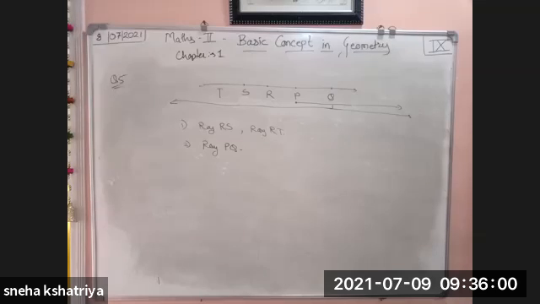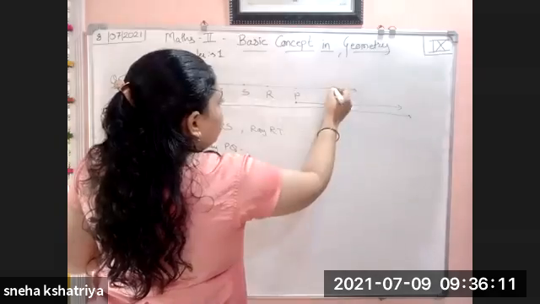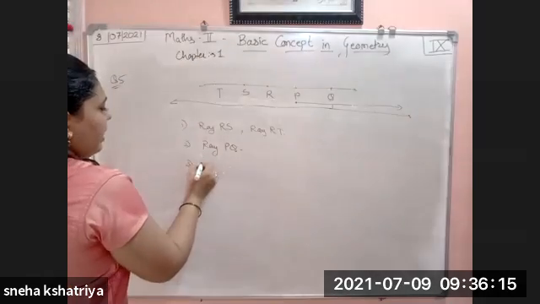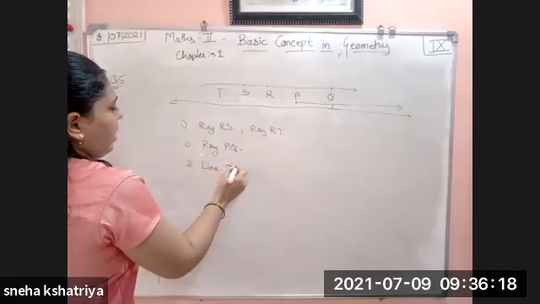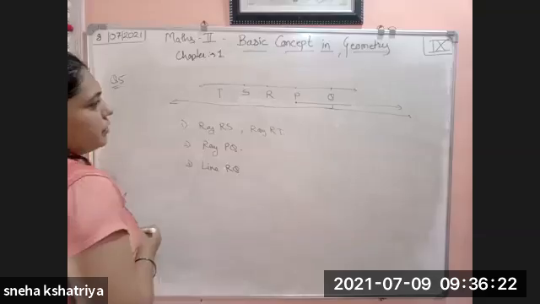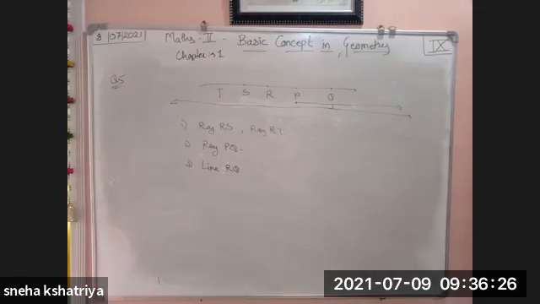Whatever the given line is, that complete line is the union. So the answer is line R, the complete union between these two.